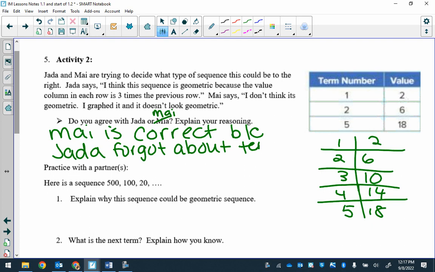All right. So Jada forgot about the term 3 and 4 to complete the sequence. All right. So now, this last part. Okay, you have 500, 100, and then 20. Explain why this sequence can be geometric.